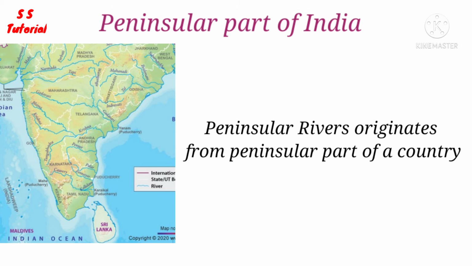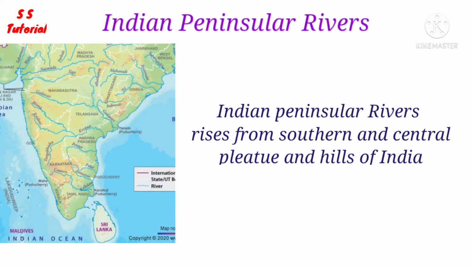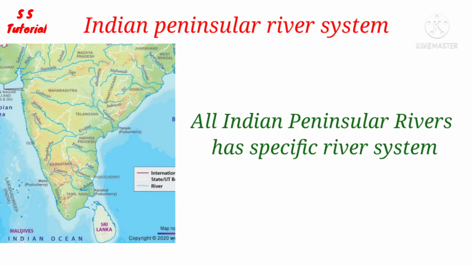Peninsular rivers are those rivers which originate and flow through the peninsular part of a country. In India, the rivers that originate from the peninsular plateau or hills are called peninsular rivers of India. In simple language, we can say the rivers of India that originate from the southern and central plateau and hills of India are called peninsular rivers of India. Those peninsular rivers have a number of specific river systems, which are called the Indian Peninsular River System. In this video, we will discuss briefly those river systems which come under the Indian Peninsular River System.